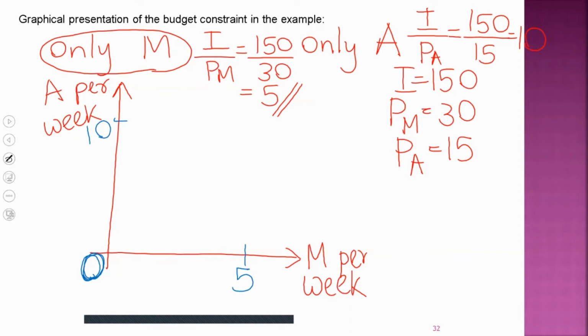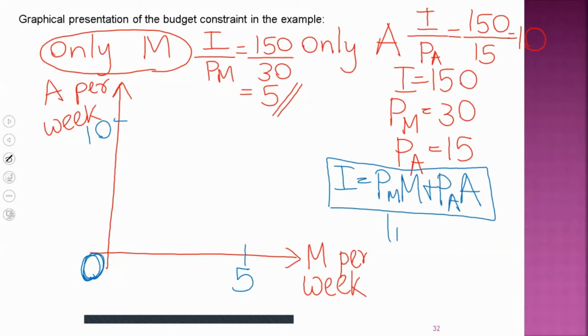The equation we gave for the budget constraint was I equals PM into M plus PA into A. By looking at this equation, we simply understand that this is a linear equation. To draw a linear equation in a diagram as a curve, we should identify only 2 points on the curve. We have already identified those 2 points.